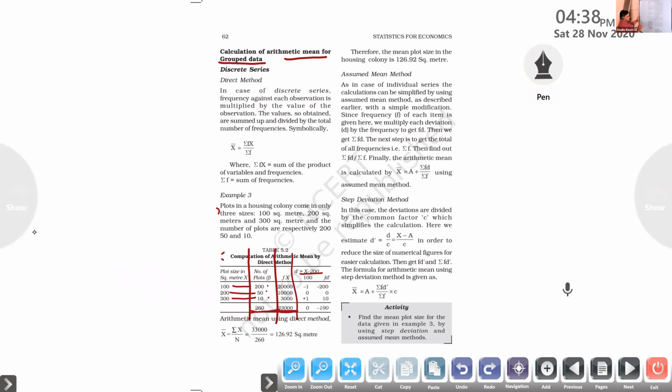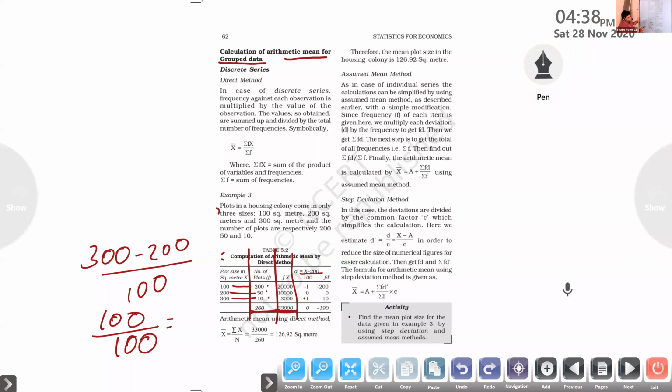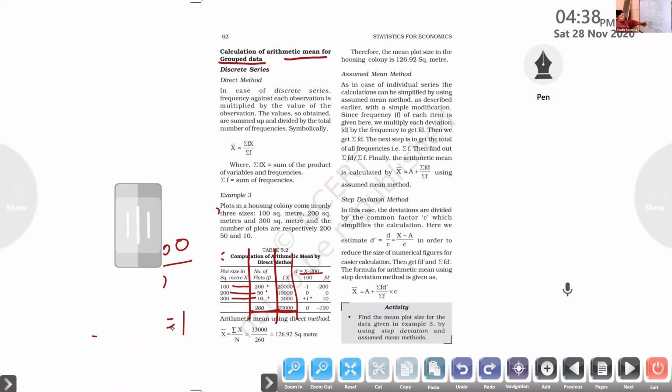Next step, d dash. X is 300 minus 200, all divided by 100. So the answer is 100 divided by 100. We got 1 here. Clear? Okay. So this area is also clear.